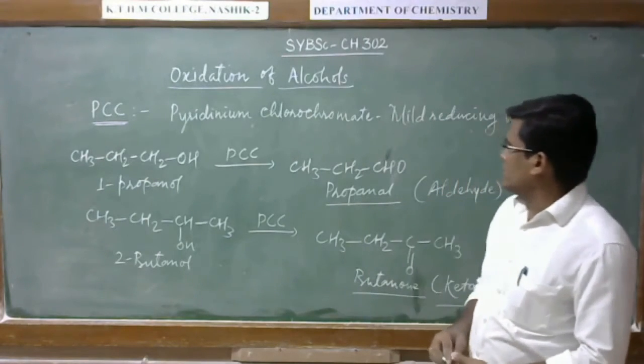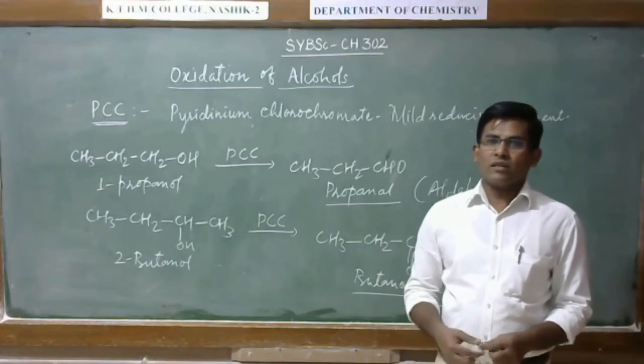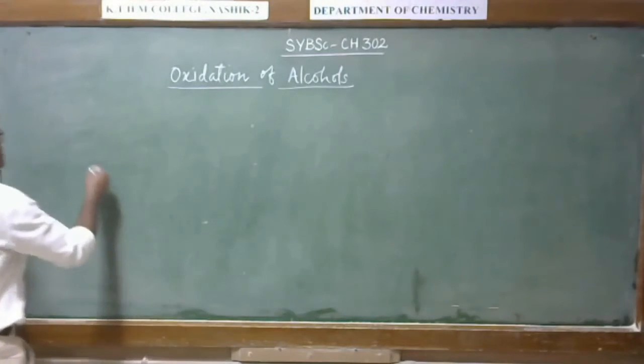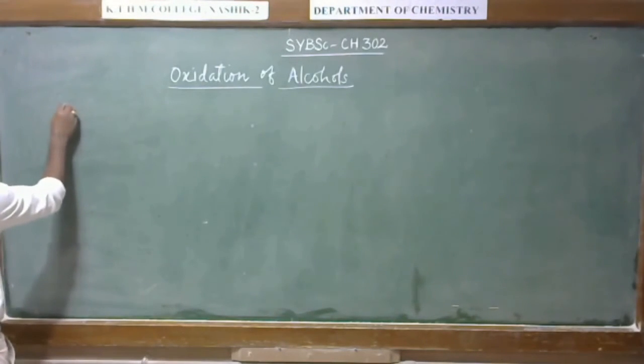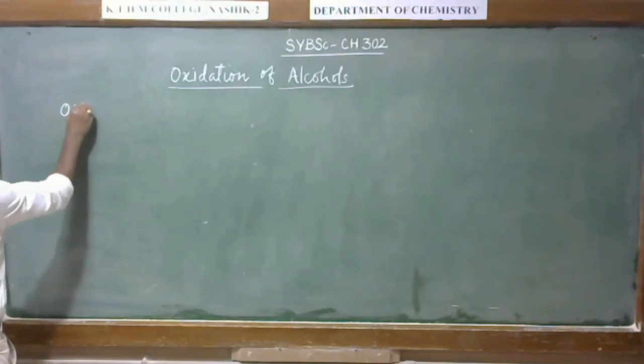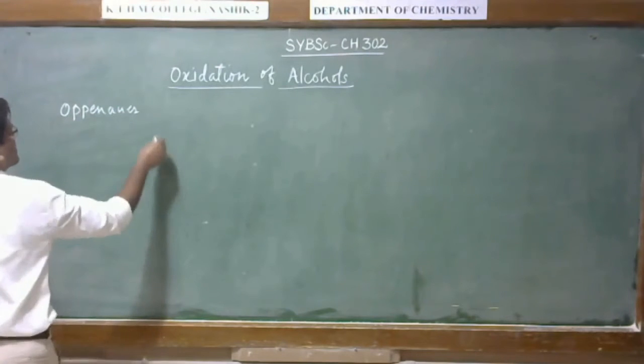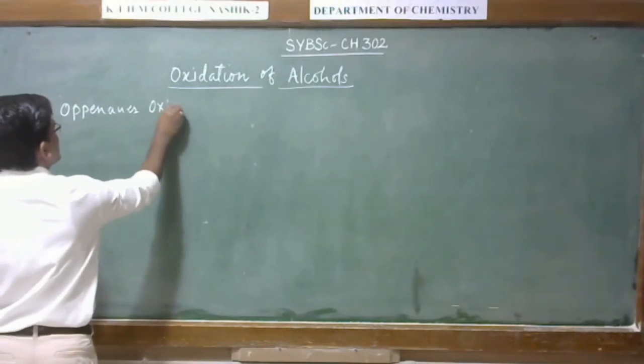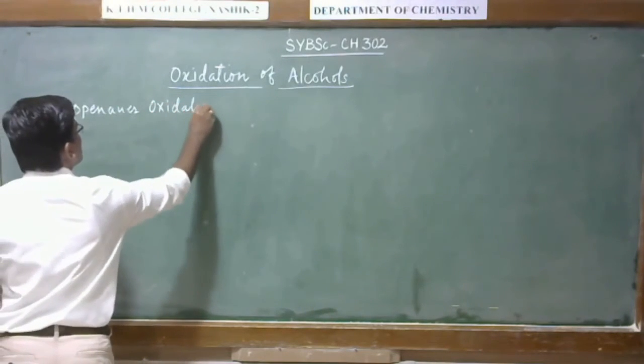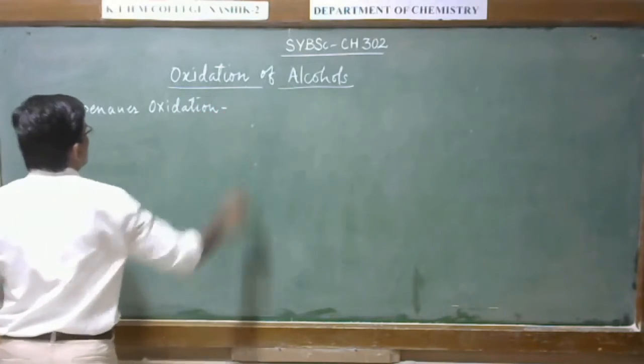Okay, so let us move to another topic. Let us have the other reaction, that is Oppenauer oxidation.